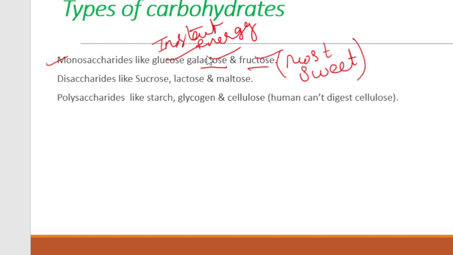Then all others are synthetic sugar. Glucose we can get through synthesis. Galactose is the simple form. Sorry, it's natural sugar, but not as sweet as fructose is.